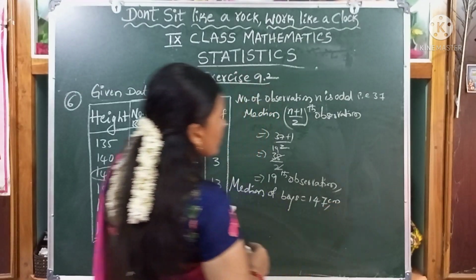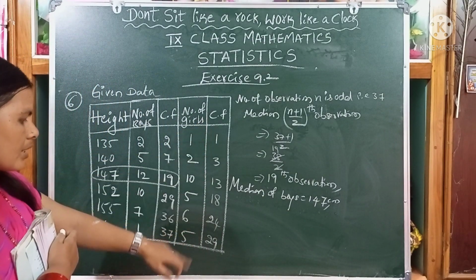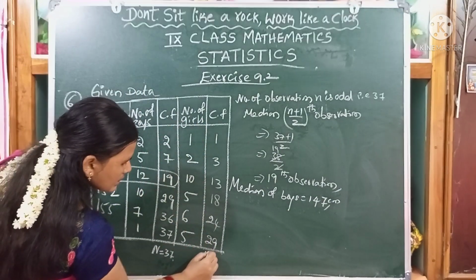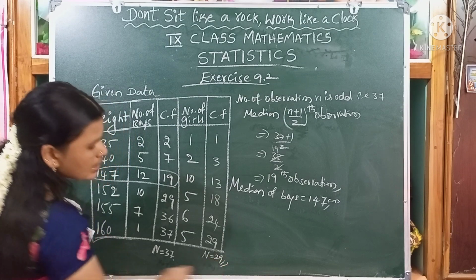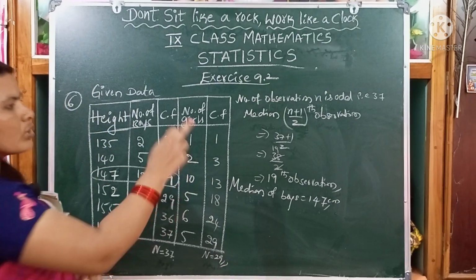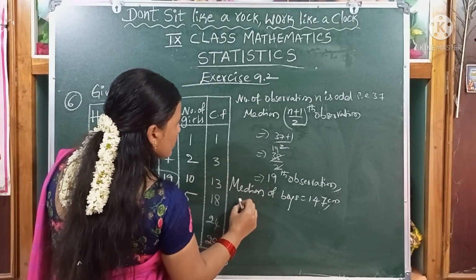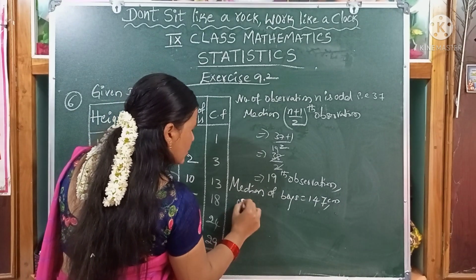Now we can find the median height of the girls, children. What is the n value in girls? N equals 29. It is also an odd number, children. Now we can find the median number of observations.